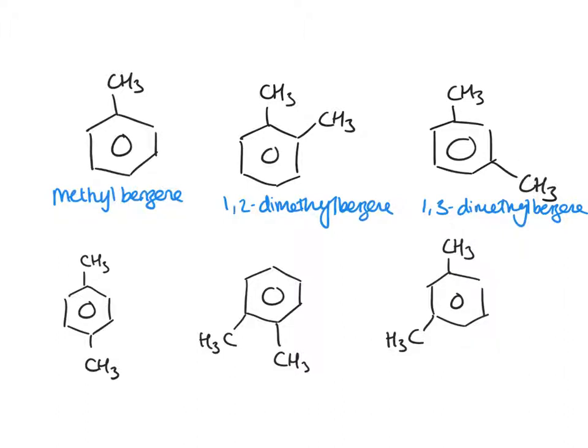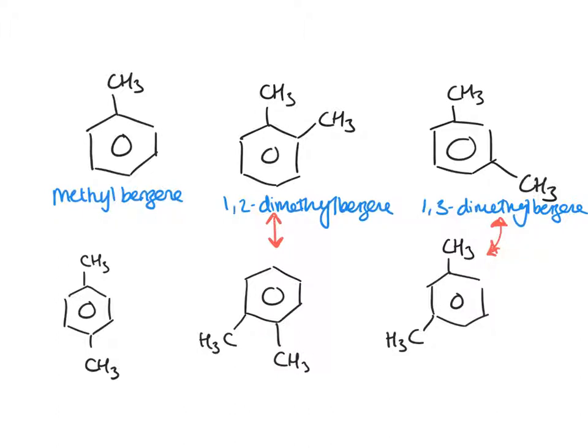Now, because they're cyclic structures, you need to be careful. You're going to end up with two things that are actually the same structure but might not look it. So this compound here is exactly the same as this compound here. Just be careful with that, just because they're drawn slightly differently. These are the same, and on the right hand side, these are the same. So be careful where you're counting from, and make sure you're aware when you've got two things that are exactly the same.